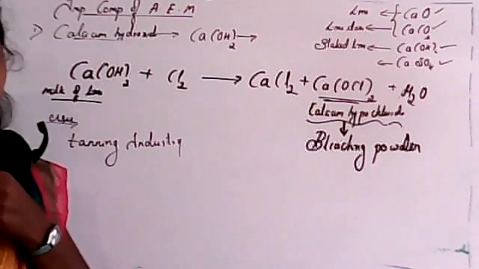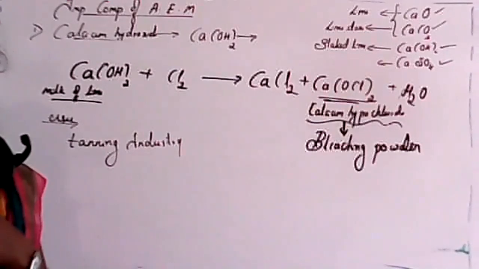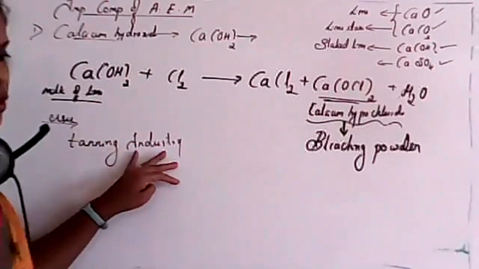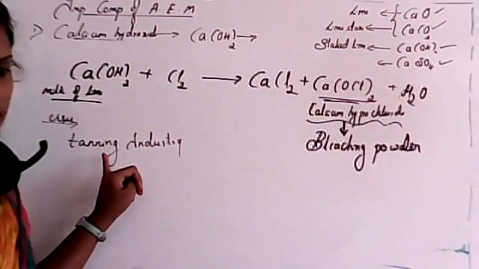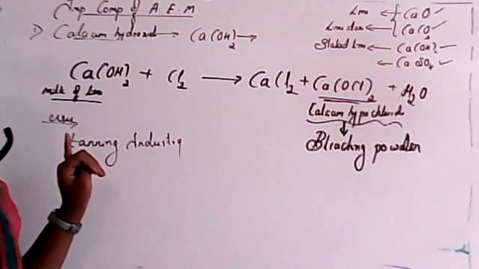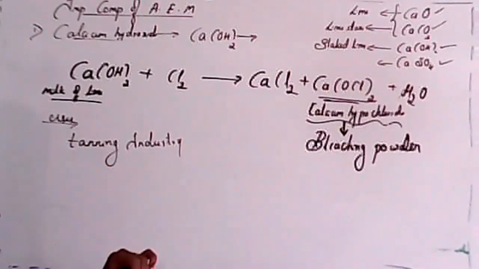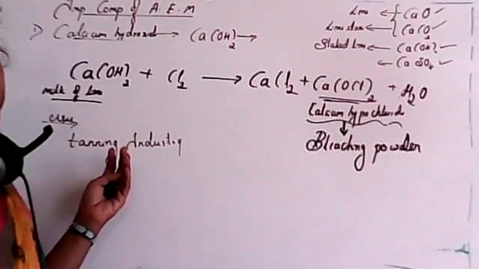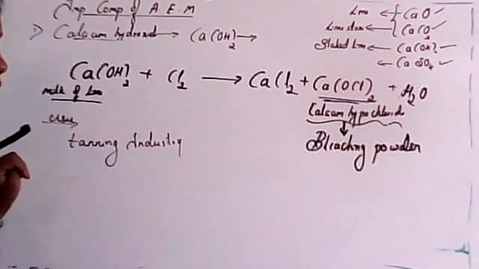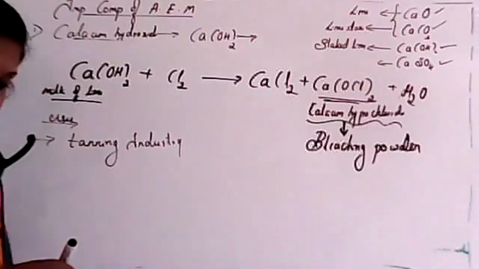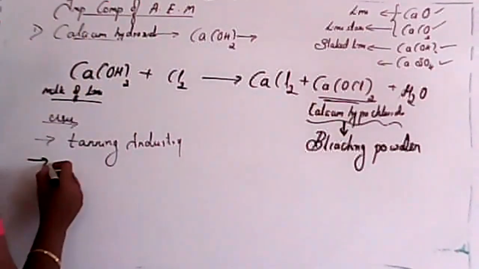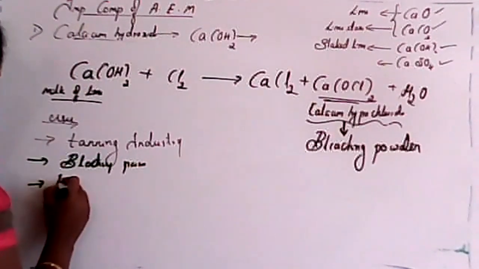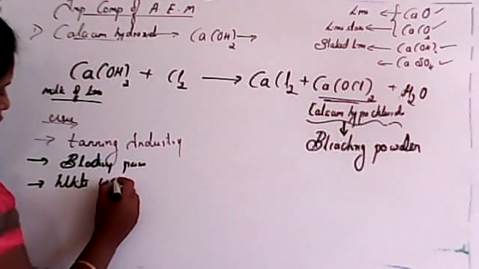It is also used in whitewash. Tanning industry: here we treat the skin of animals to convert it into leather, isn't it? In that process we use calcium hydroxide. While preparing leather, we use calcium hydroxide in the tanning industry. Second one, bleaching powder. I'll write: it is used to prepare bleaching powder. Then whitewash. It is used for the whitewash.